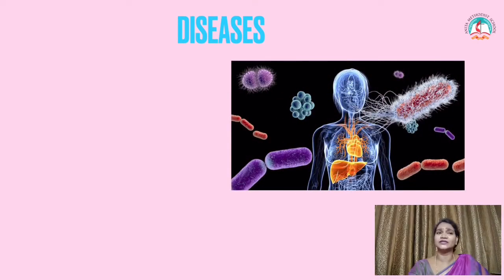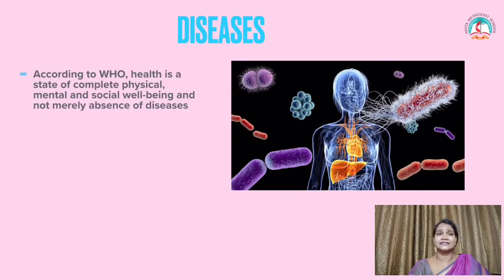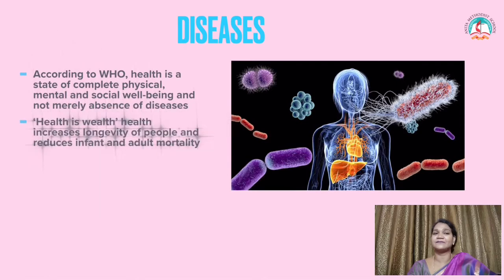According to WHO, the World Health Organization, health is a state of complete physical, mental and social well-being and not merely absence of the disease. So if a person is physically, mentally and socially normal, that means he is a normal person. If he is not normal in those cases, that means he is a person with disease. Health is wealth. Yes, health increases the lifespan, the longevity of people and reduces the infant and adult death rate, mortality.